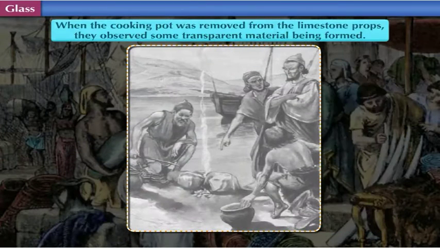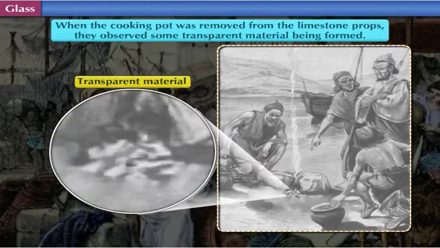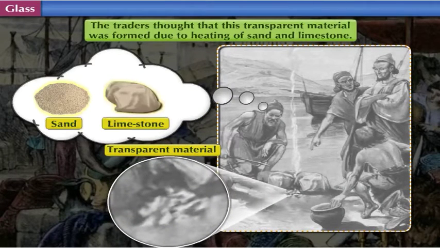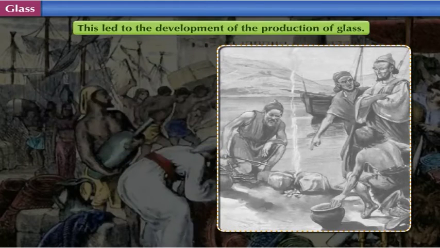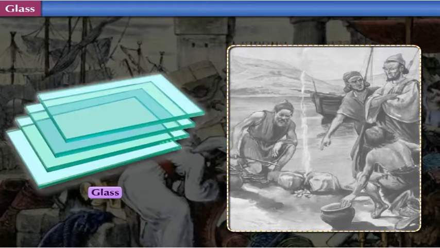When the cooking pot was removed from the limestone props, they observed some transparent material being formed. The traders thought that this transparent material was formed due to heating of sand and limestone. This led to the development of the production of glass.